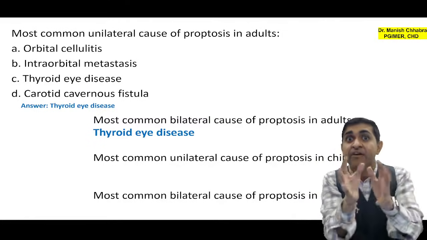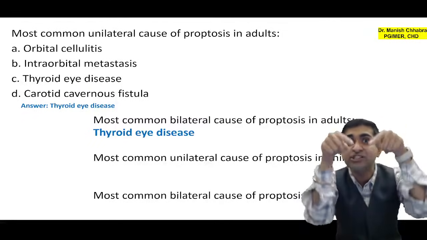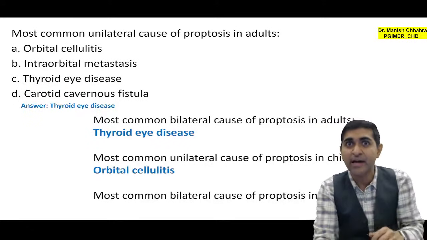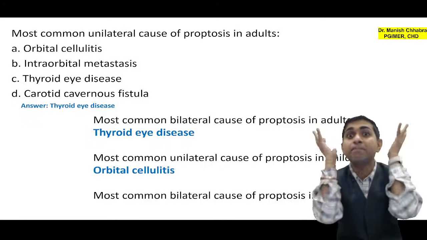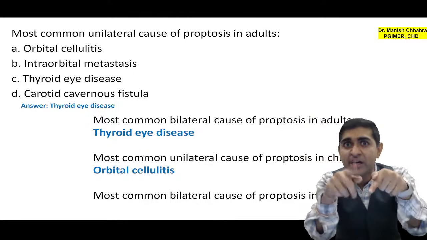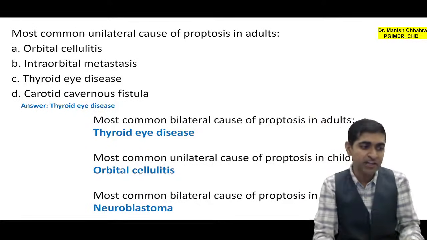Now can you tell me the unilateral cause of proptosis in children? It is orbital cellulitis. Now can you also tell me the bilateral cause of proptosis in children? It is neuroblastoma. I hope you have understood.